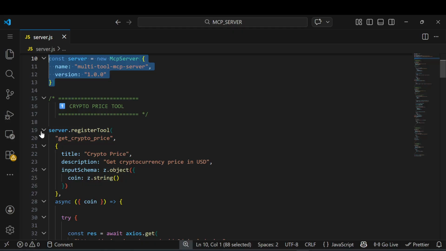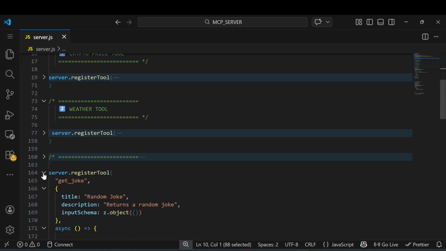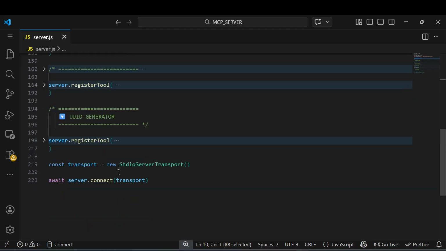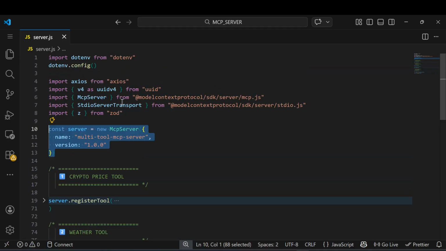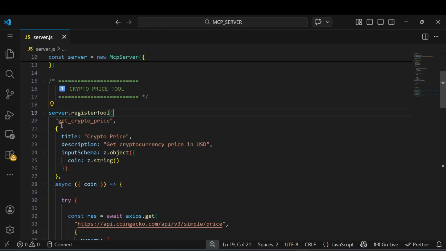Let me just make it smaller. So you can see we don't need to do a lot of things. The functionality is provided by the MCP server only. There are a lot of things available in the MCP server, and we just need to take that and utilize it in our application. You can see we directly have the MCP server, and we initialize a server here. There is a registerTool function. Simply give it the function name, and we can register any kind of tool.